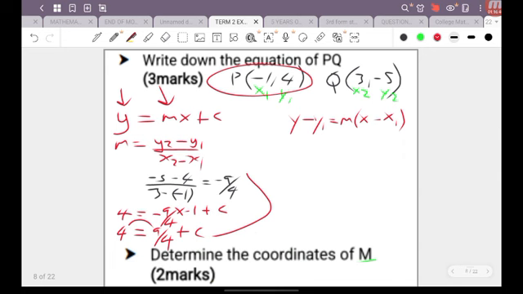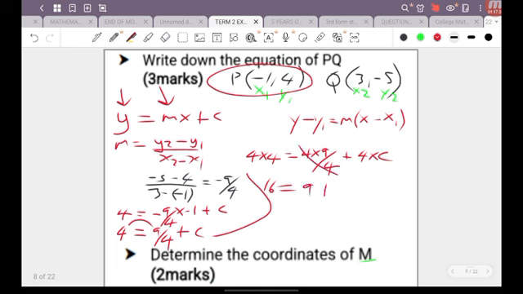So in this case, I can go ahead and multiply the whole equation by 4 at the bottom. So I'll end up with 4 times 4, and that's going to be equal to 4 multiplied by 9 over 4, plus 4 multiplied by C. Right, so I'll multiply throughout by 4. Now 4 4s is 16, and I already know that these two 4s cancel, so I'm going to end up with 9 plus 4C.